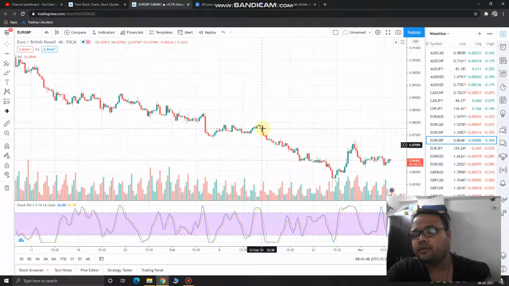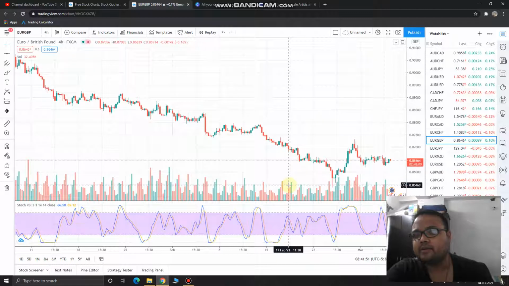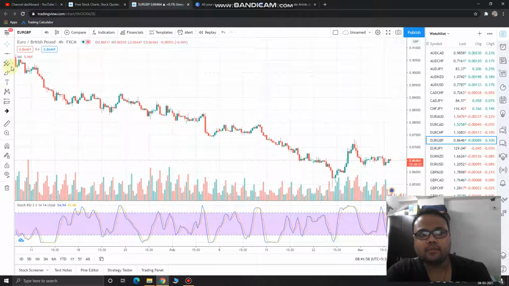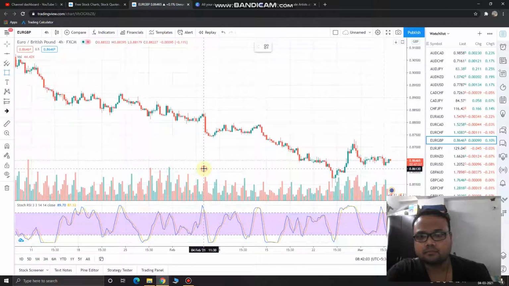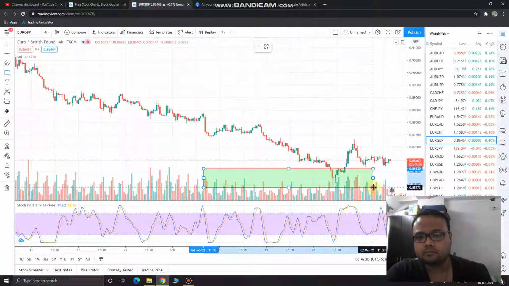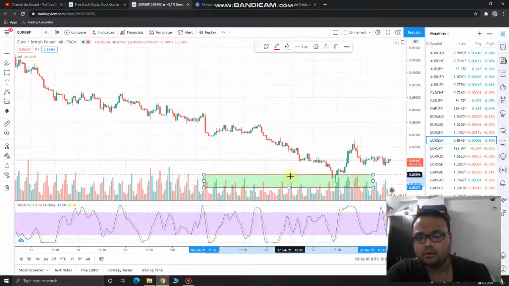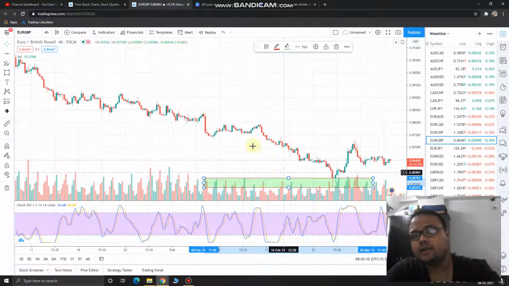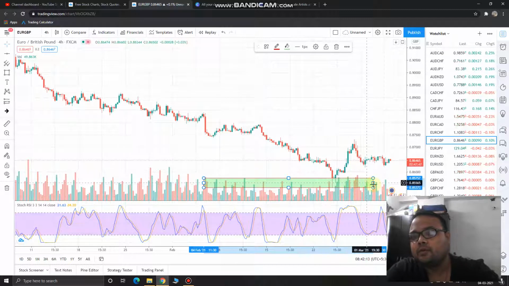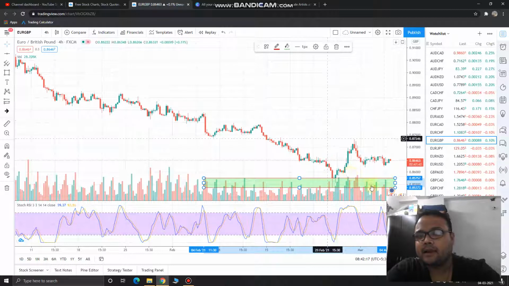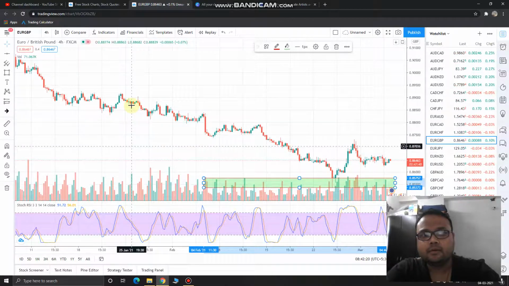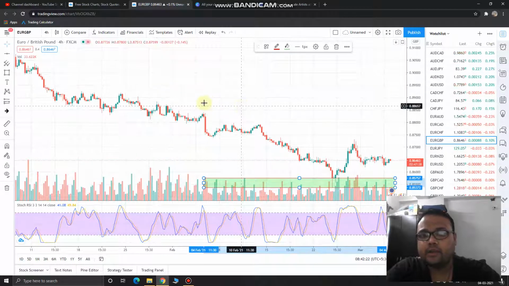But if you remember correctly, there is a support available at this price level, this 0.8560 level. There is a support available at this level, so we are not sure whether the market will again fall or not. There is a chance that the market may reverse from here also. So in that case, what do we need to do?